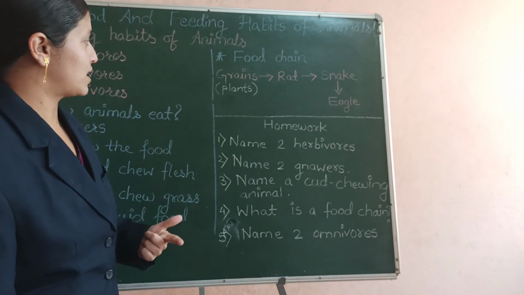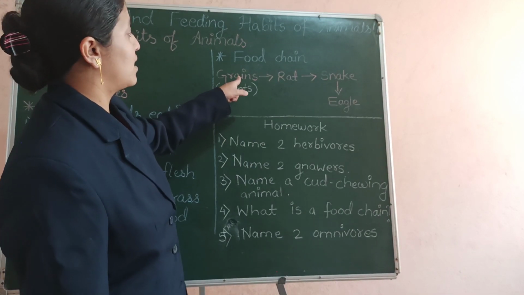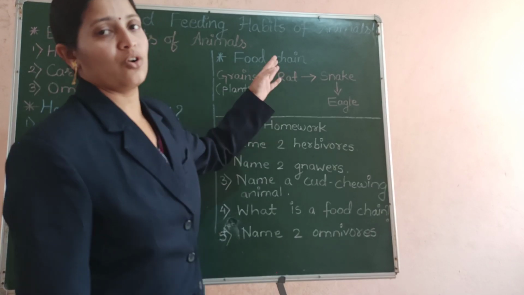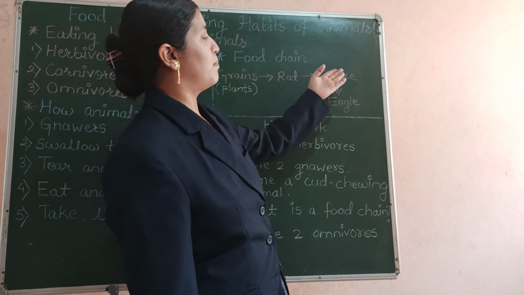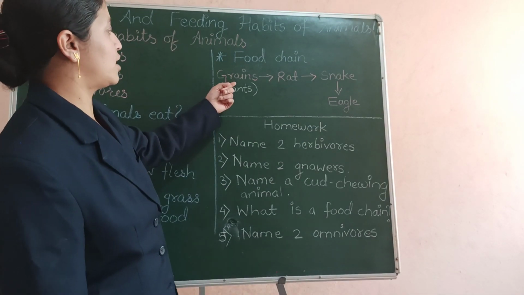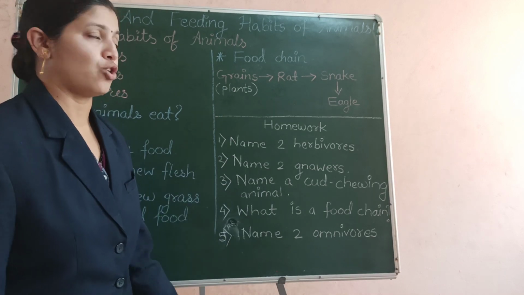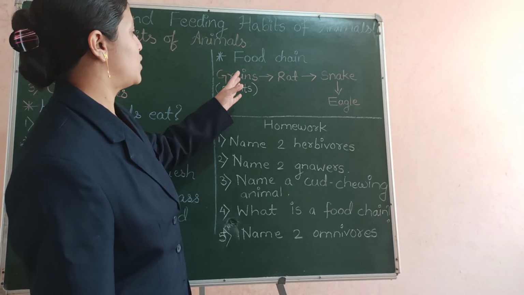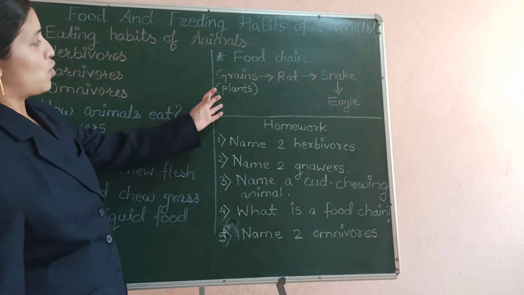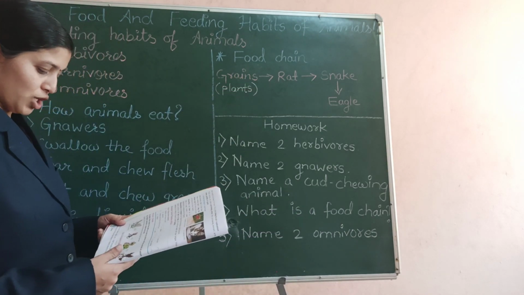We can take one more example like grains. Grains are eaten up by the cock or the hen, and the cock or the hen are then eaten up by human beings. So the chain continues and the beginner is always a plant or grains which are obtained from the plants. So this was about the food chain.